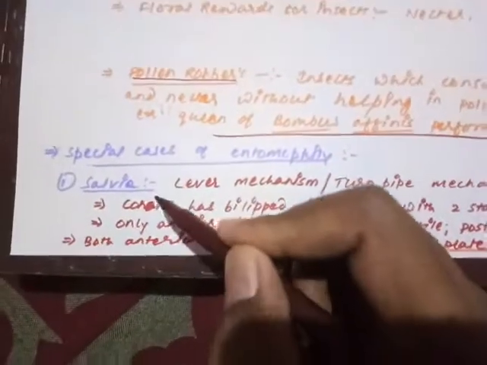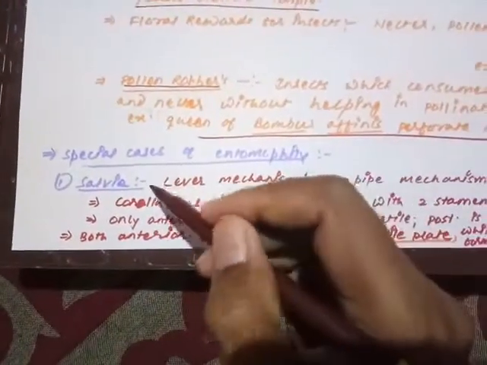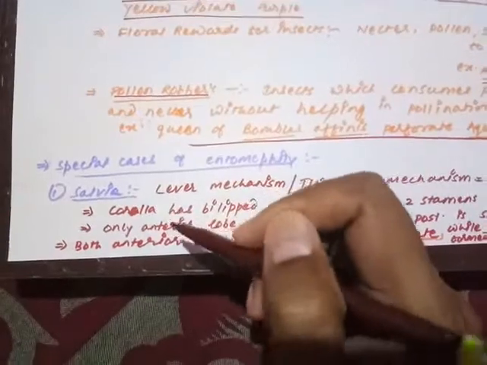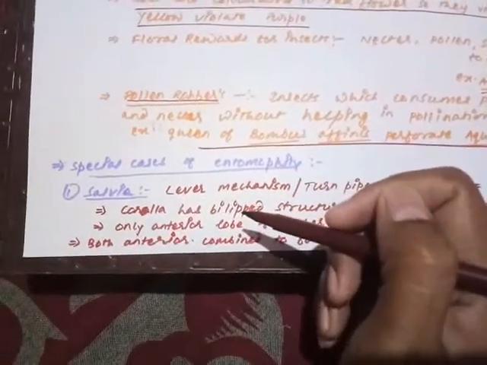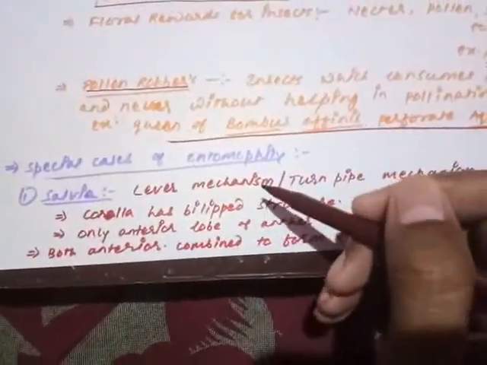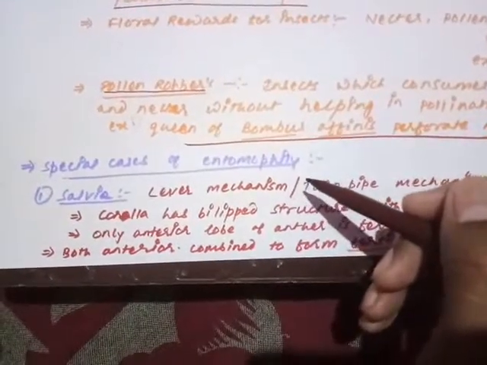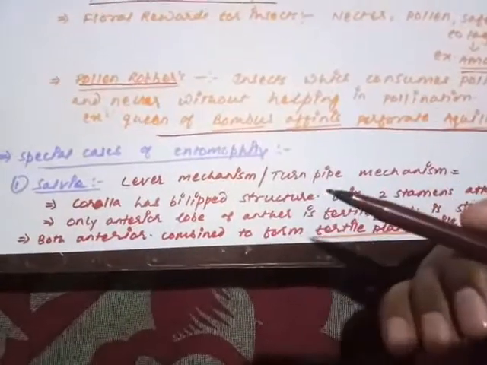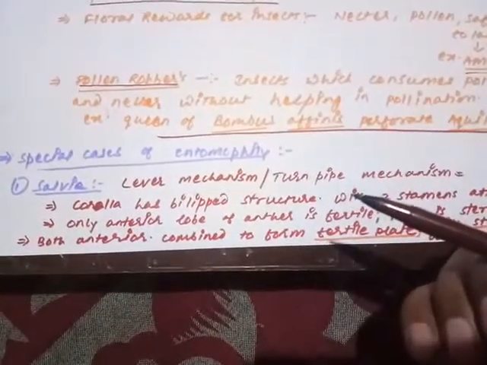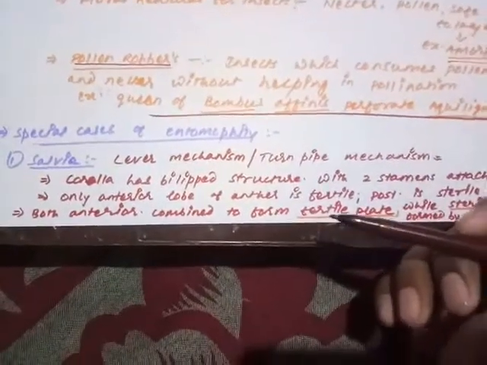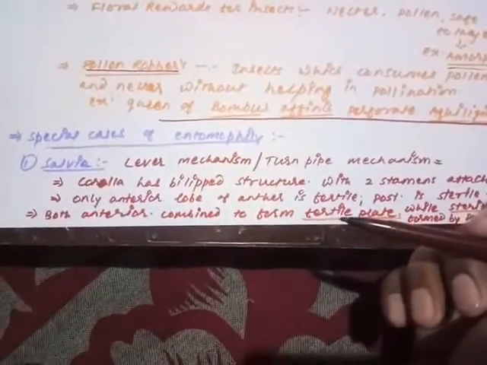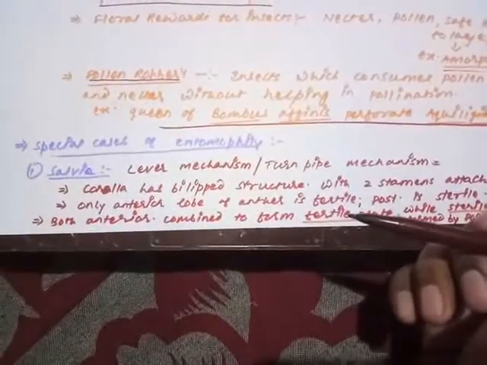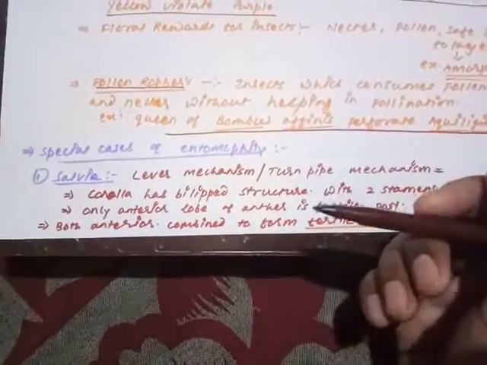So first of all, the first and very important question: Salvia. Salvia is the example of the plant where a specific mode of entomophilic pollination occurs. In Salvia, the lever mechanism is observed, also called the turnpike mechanism. So if a question is asked in your examination, how does pollination occur in Salvia, the answer will be the lever mechanism or the turnpike mechanism. What is specific about Salvia and how does the pollination occur? Just take a look at that.